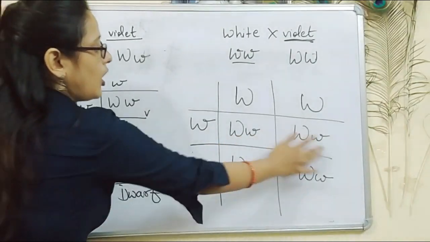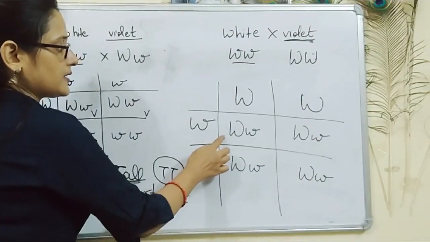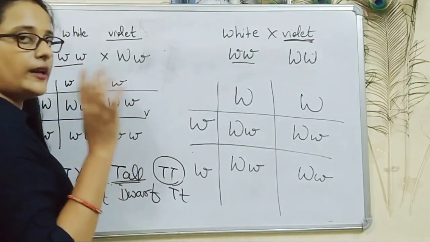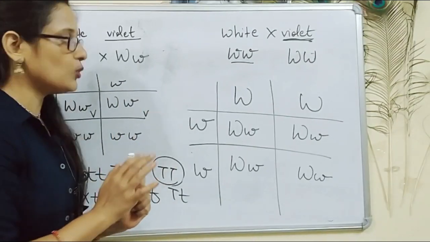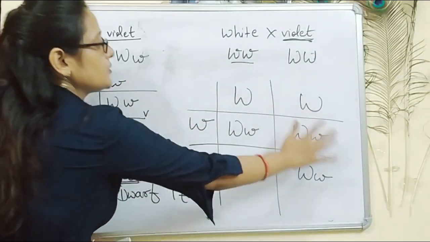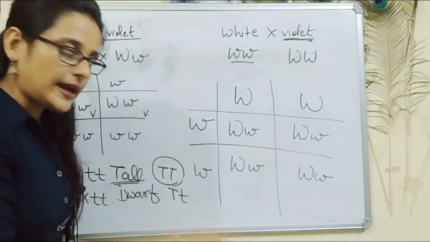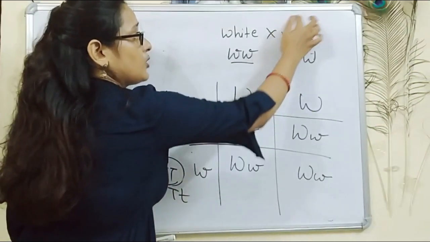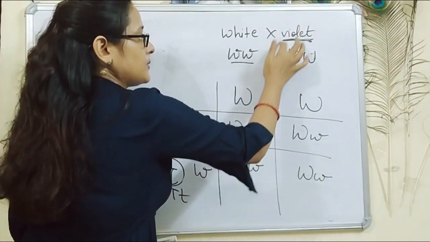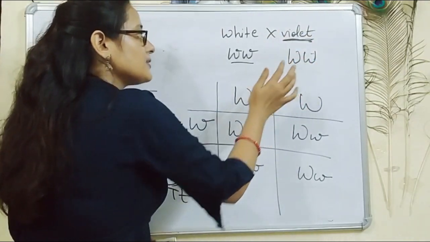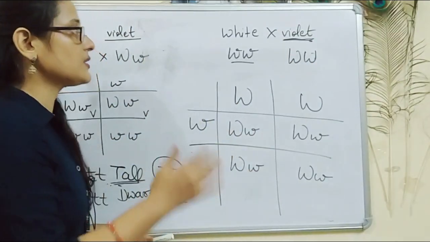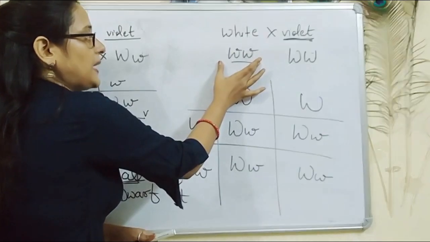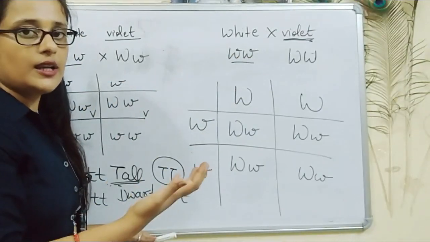Over here, all four offspring are violet, all four having at least one capital W. So when all the offspring are of the same phenotype, that means our parent is homozygous dominant, because the recessive parent will only produce recessive alleles.